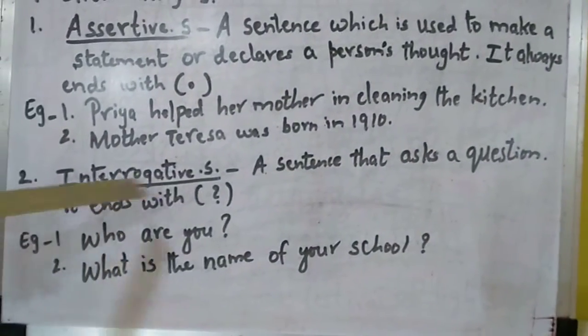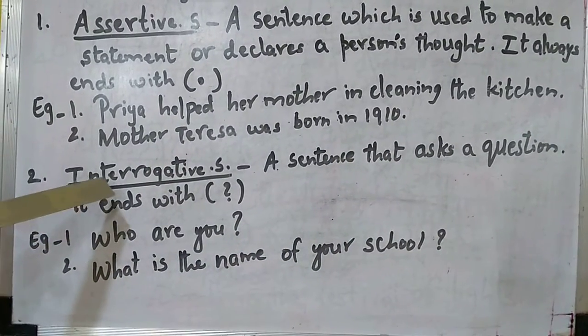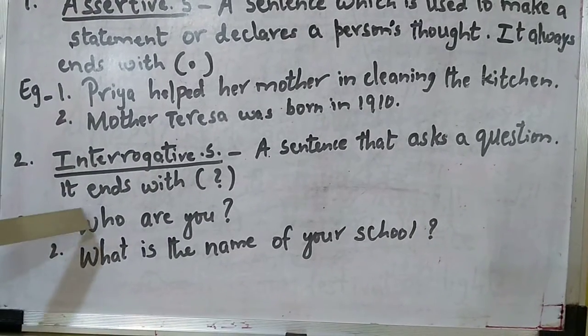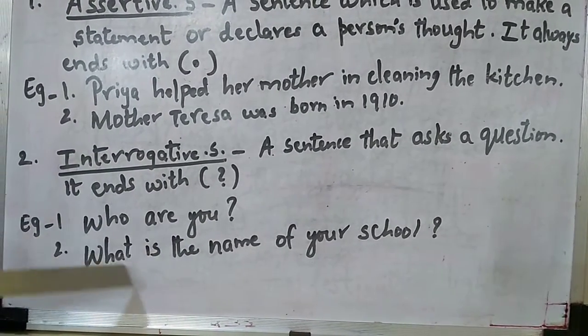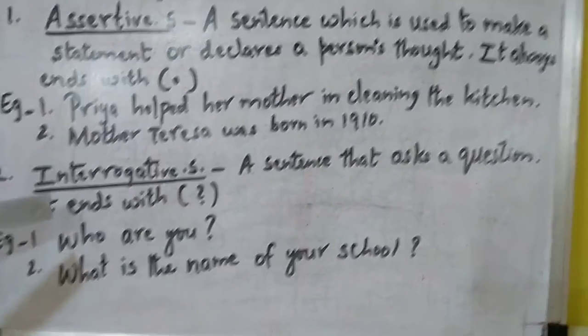Now let us have a look at the board and understand the meaning of an interrogative sentence. A sentence that asks a question is called an interrogative sentence, and remember it ends with a question mark. Example: who are you, and what is the name of your school? So this is all about interrogative sentences.